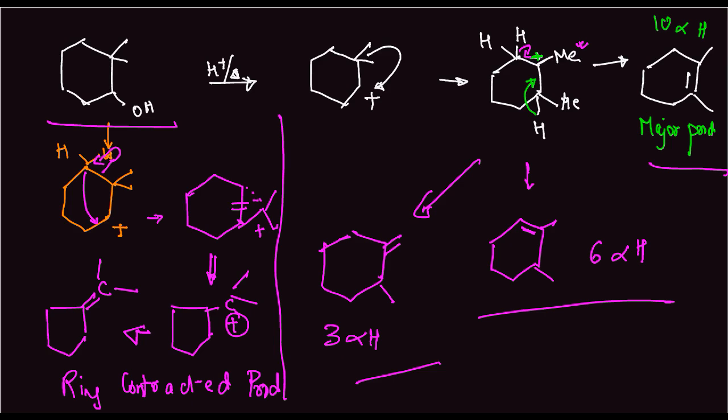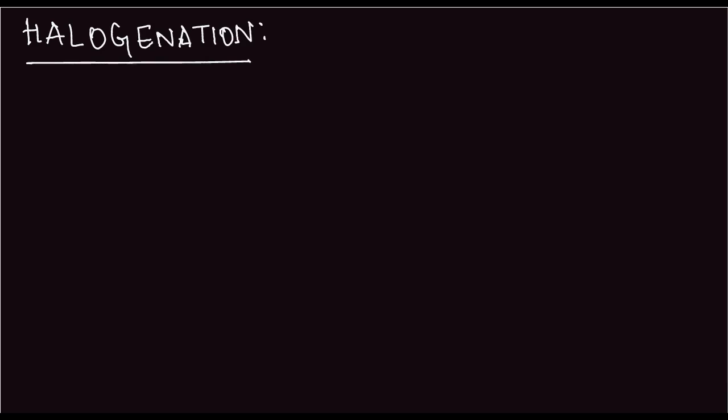Next, we look at halogenation. What is halogenation? Halogenation can have both syn and anti-addition. So, first I'll tell you about syn and anti-addition. What is meant by syn and anti-addition? It will be used in a lot of mechanisms we will go through.